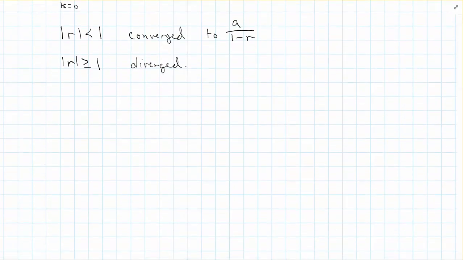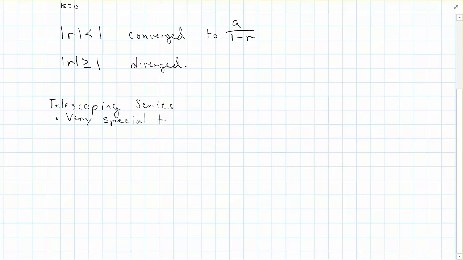The other thing we need to talk about in this section is something called telescoping series. Telescoping series are a very special type of series.